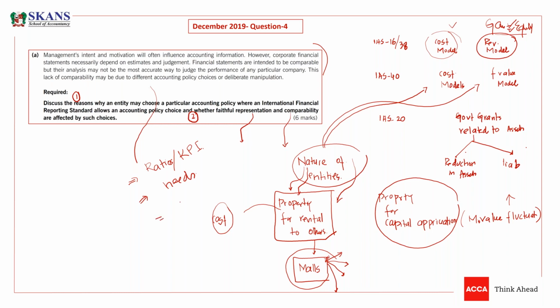They will check which model is actually reflecting the basic model of business, which method of accounting is appropriate according to the nature of the entity, which is more relevant, which is more reliable, which one is showing a faithful representation to the users of what we are doing. So they will pick the policy according to these factors. Is that okay, guys?